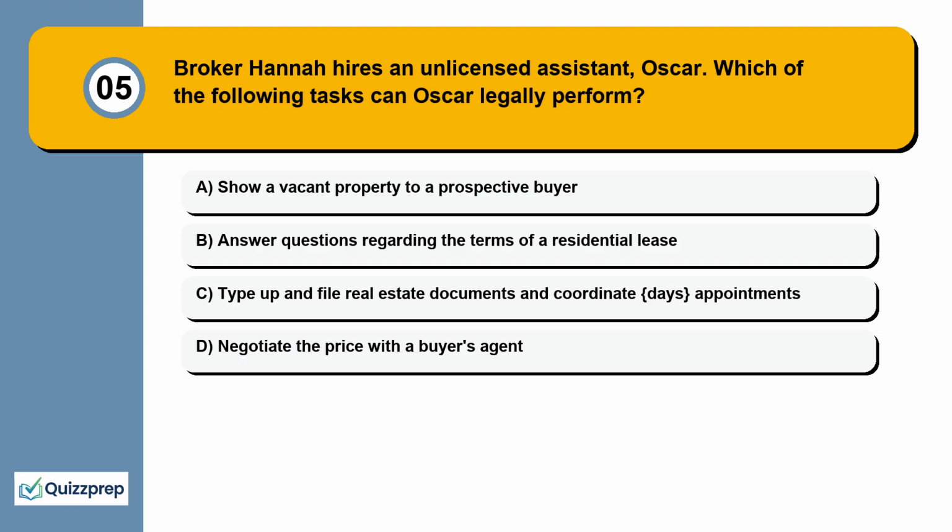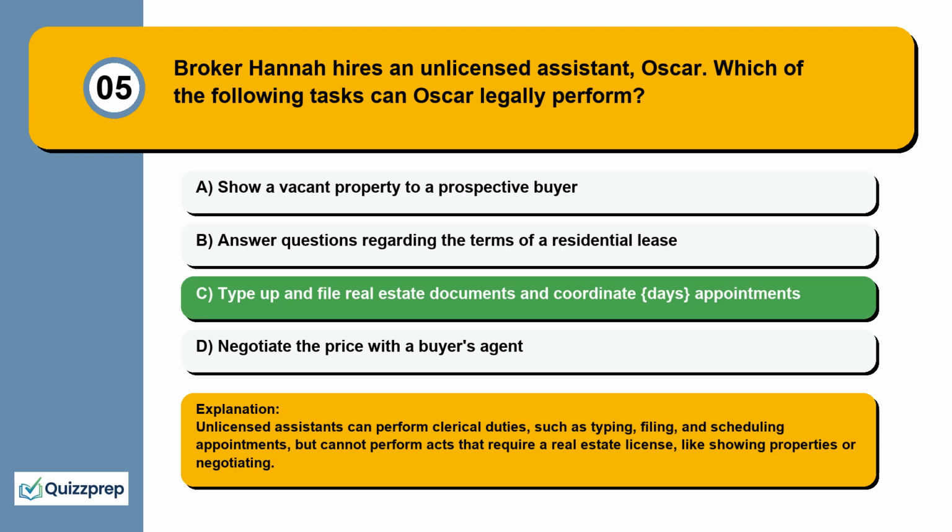Question 5. Broker Hannah hires an unlicensed assistant, Oscar. Which of the following tasks can Oscar legally perform? Show a vacant property to a prospective buyer. Answer questions regarding the terms of a residential lease. Type up and file real estate documents and coordinate appointments. Negotiate the price with a buyer's agent. Unlicensed assistants can perform clerical duties, such as typing, filing, and scheduling appointments, but cannot perform acts that require a real estate license, like showing properties or negotiating.